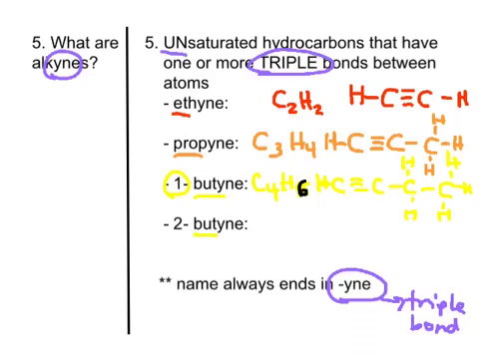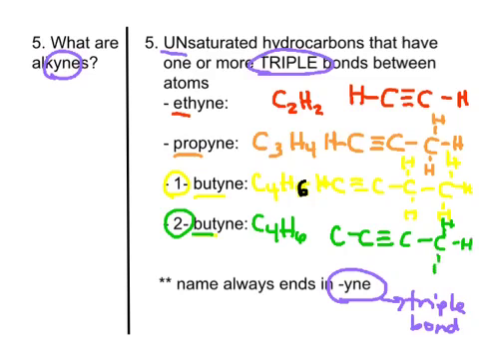And then our very, very last one is 2-butyne. Again, we're going to have C4H6, but now this triple bond is going to be after the second carbon. So we're going to have a carbon, triple bond, carbon, carbon. And we'll fill in with our H's. 1, 2, 3. That's got 4, that's got 4. 4, 5, 6. All right, so that's 2-butyne.